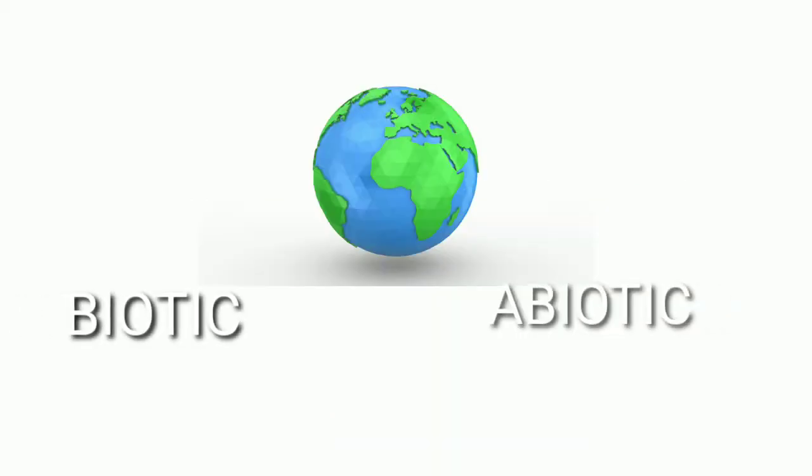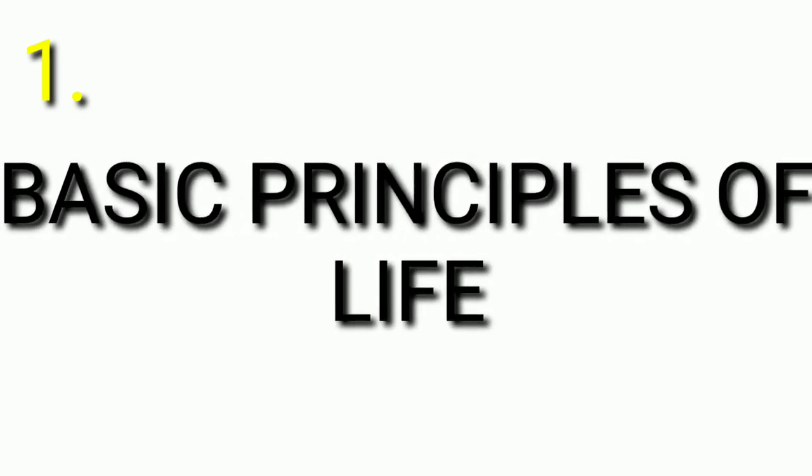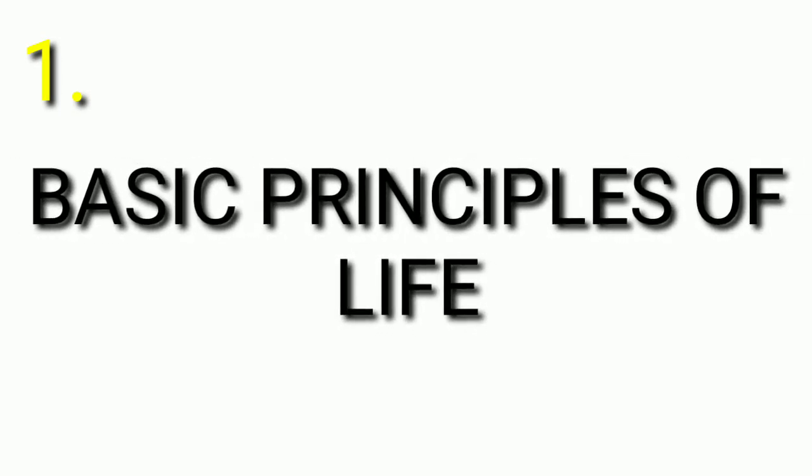Friends, the earth is made up of two different components. First one biotic and second one abiotic. A biotic component is simply a living organism which performs development and growth, and an abiotic factor means non-living, which does not perform growth and development. Now we are going to learn some basic principles of life.